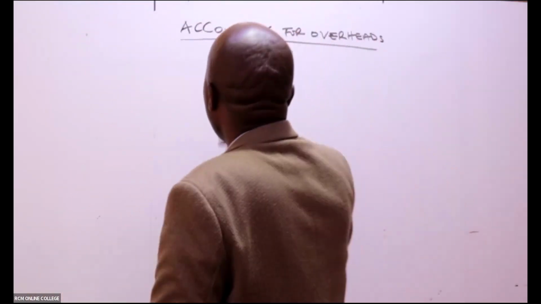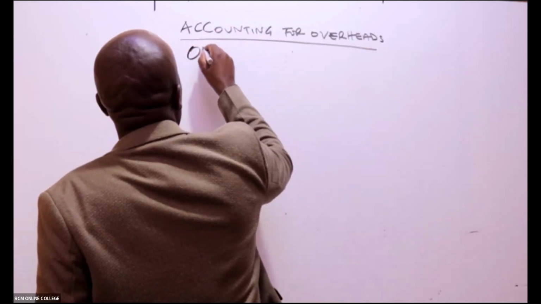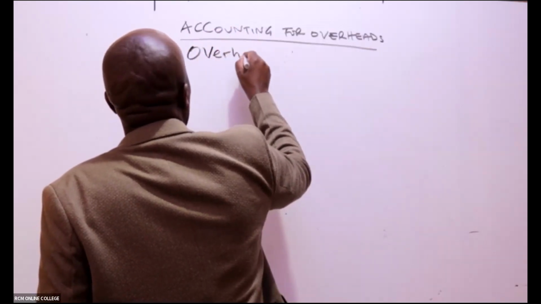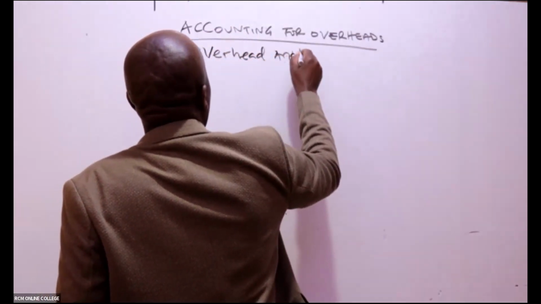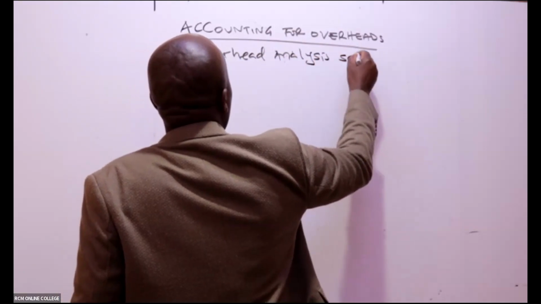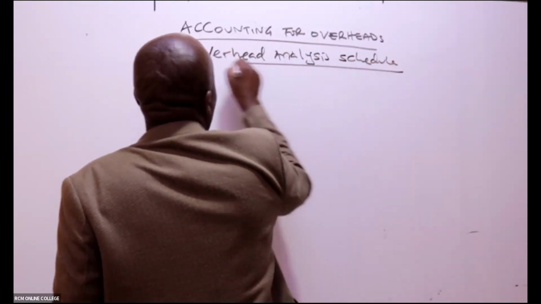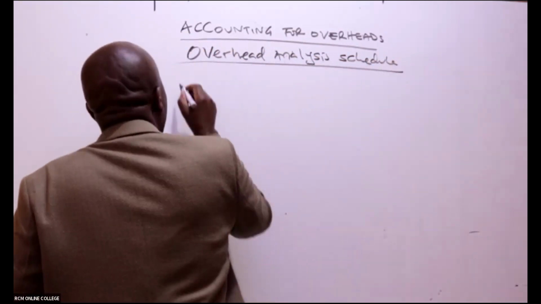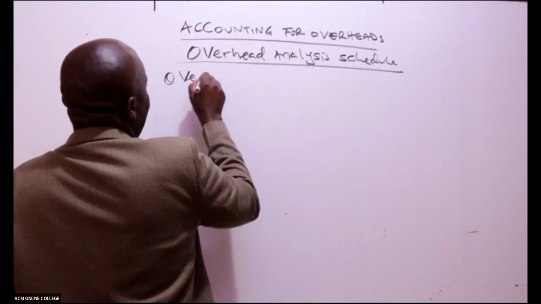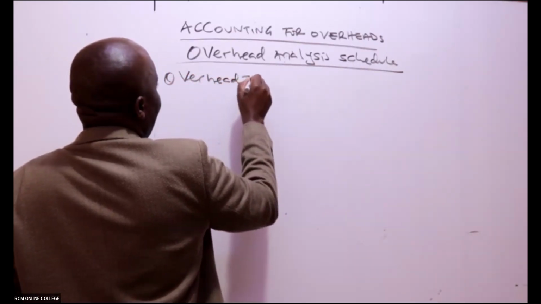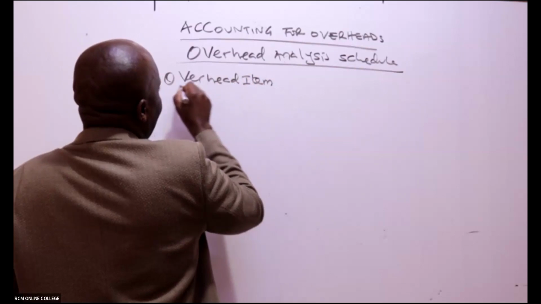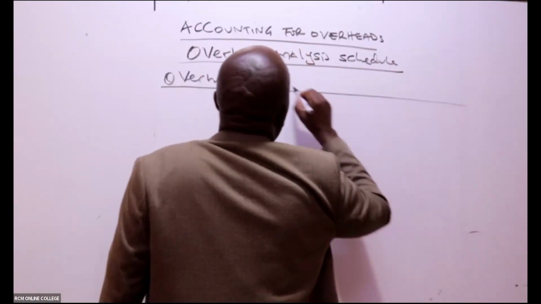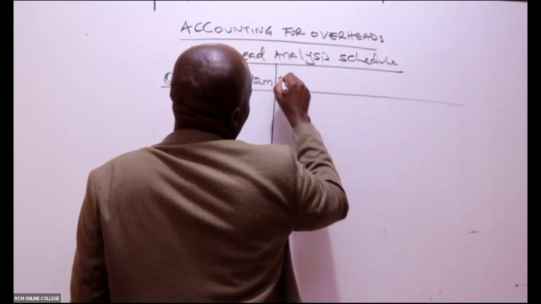So you write there, overhead analysis schedule. We shall have the overhead items here, then we have the total amount.